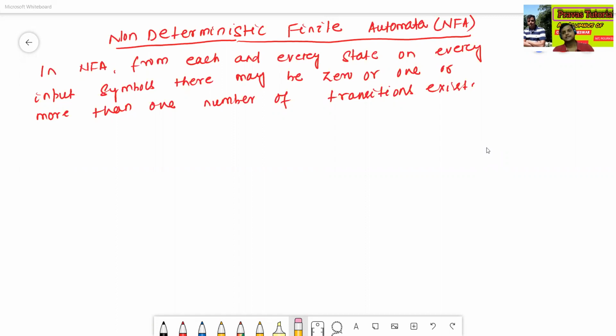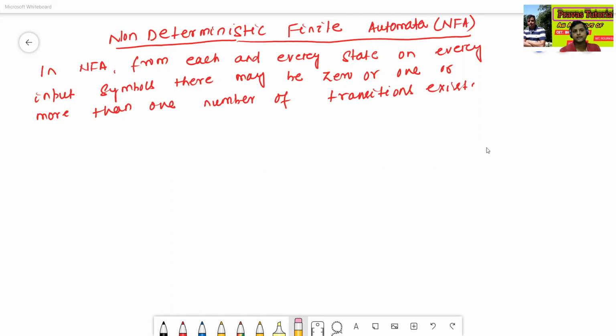In today's class, we will discuss non-deterministic finite automata, or NFA. In the previous classes, we have already discussed deterministic finite automata, and we have taken many classes on DFA. But before constructing an NFA, first we have to know why we need NFA. Why did NFA come into the picture?